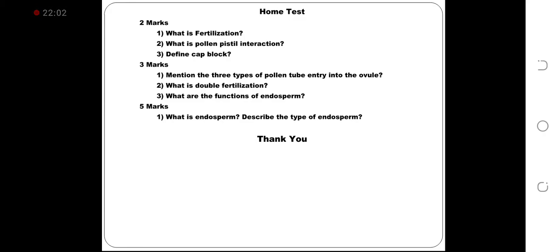I repeat it once again. 2 mark question. What is fertilization? What is pollen pistil interaction? Define cap block. 3 mark question. Mention the 3 types of pollen tube entry into the ovule. What is double fertilization? What are the functions of endosperm? 5 mark question. What is endosperm? Describe the types of endosperm.